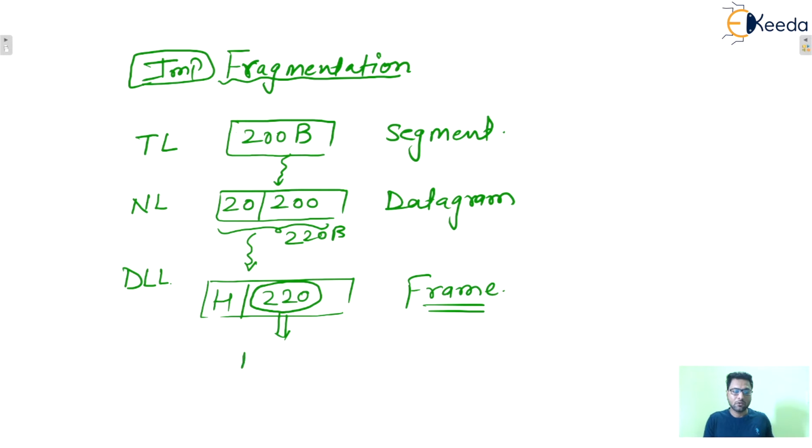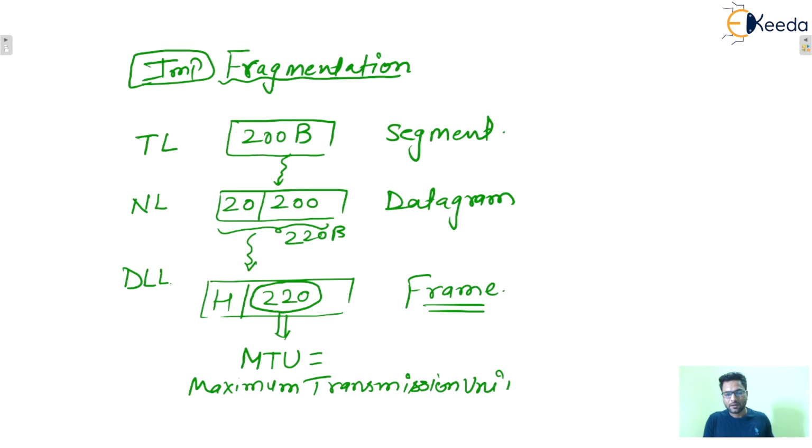Then corresponding to every network, one MTU will be there, that is known as the maximum transmission unit. Let's say 220 bytes. That means inside that frame the data size cannot exceed 220.